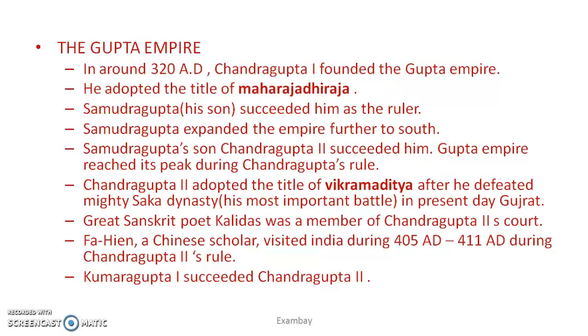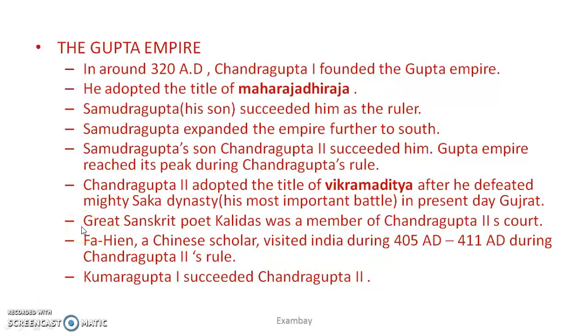Then the great Sanskrit poet Kalidas was a member of his court, and he was one of the 9 Navratnas. The Navratnas are famous because they were the courtiers of Vikramaditya or Chandragupta II. Some other significant courtiers are Amar Sinha, Dhanvantri, Varahamihira, Shanku, etc. Then Fahien, a Chinese scholar, came during the reign of Chandragupta II. This is another very important point.